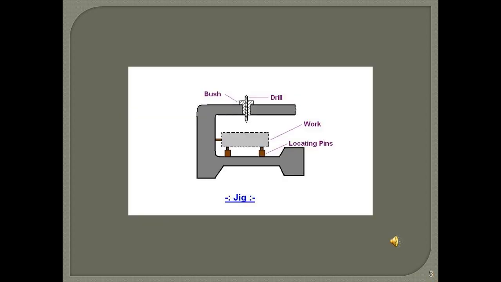Slide 5 shows a simple construction of a jig with the workpiece located on locating pins. There is a drill bush to guide the cutting tool, that is the drill over here, passing through the top of the jig plate. The jig used here is for a simple drilling operation.